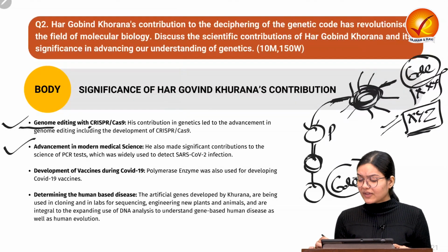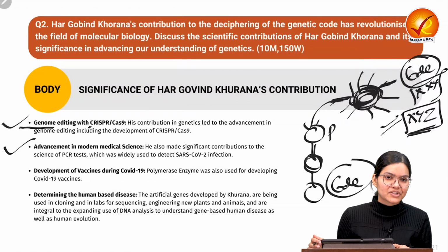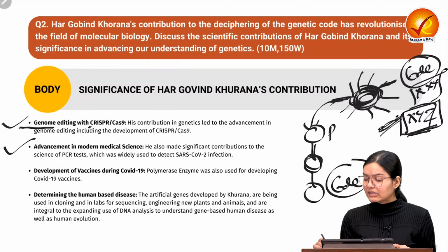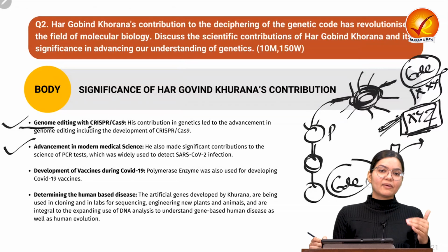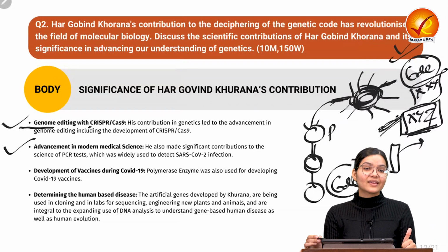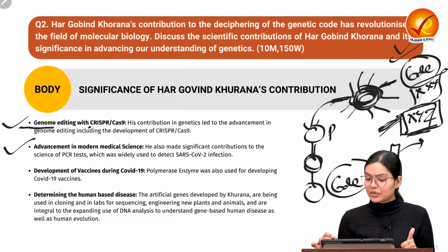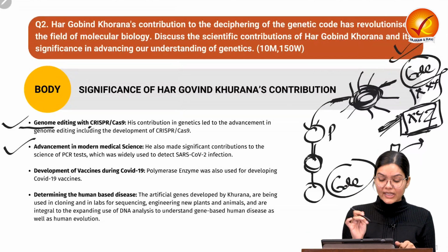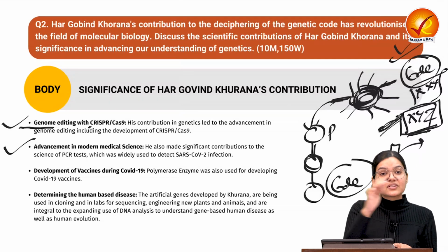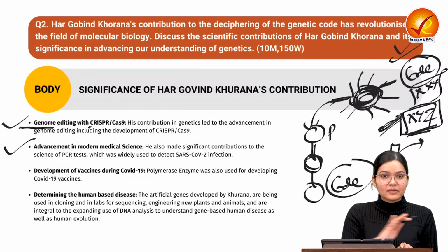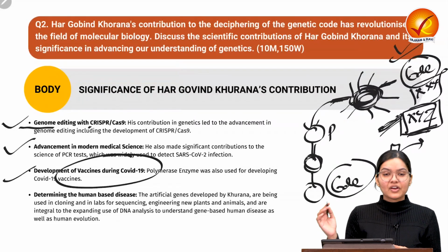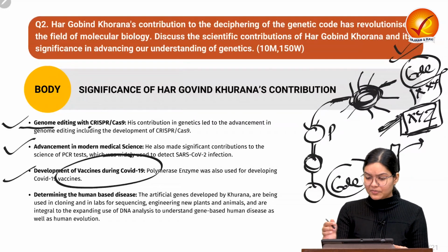Through this protein, we were able to find out the code responsible for its formation, and through this we made it in the lab. We did the synthesis, we made the vaccine, and we injected it into the people. The vaccine was made on the basis of the discovery of the code through the protein. That is the breakthrough invention which is the basis of each and every new discovery happening in the field. So the development of the vaccine during COVID-19, you can see this Moderna vaccine was based on this only.